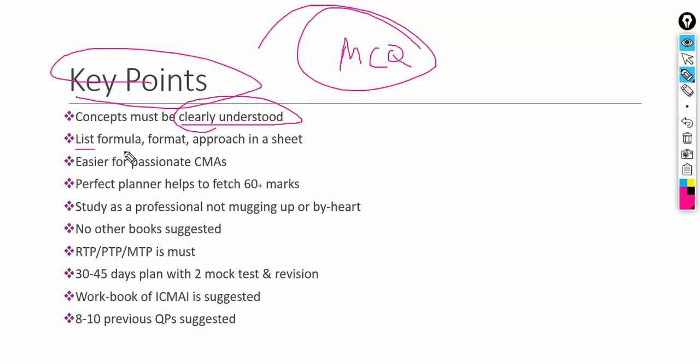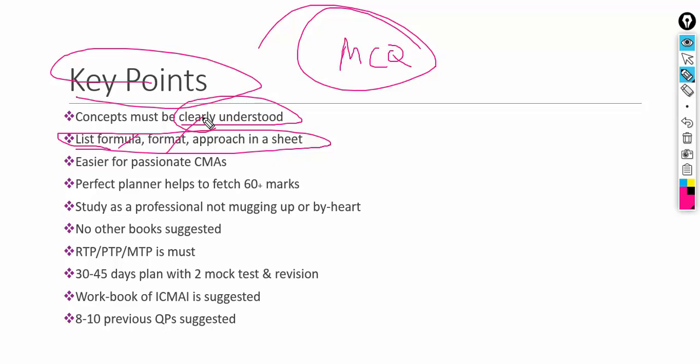However, you should also prepare a list of formulas, formats and approaches on a white sheet, wherein you can write the formulas under each of the subtopics. Let's say in cost sheet, you can illustrate the format. In case you know how the capital structure theory looks like, you can write that format.